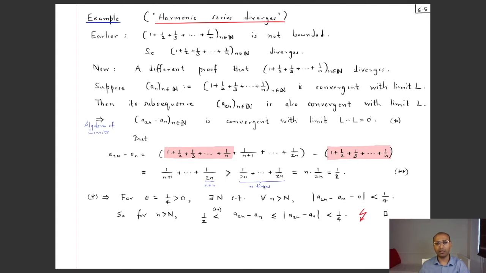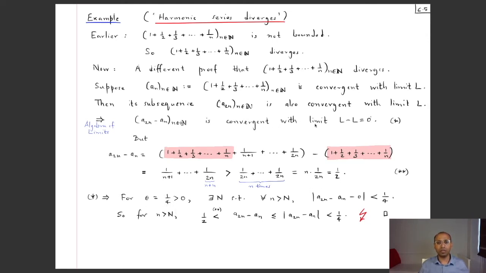And how many such terms are obtained? Well, there were n terms over here, so this is repeated n times. So you have n times 1/(2n) is what this sum is. The n cancels, leaving a half. So a_2n minus a_n for each n is bigger than half. So that always stays above a half. So it cannot reach this strip of width 1/4 around 0, for example. Okay, there's nothing special about 1/4. Anything less than half would do.